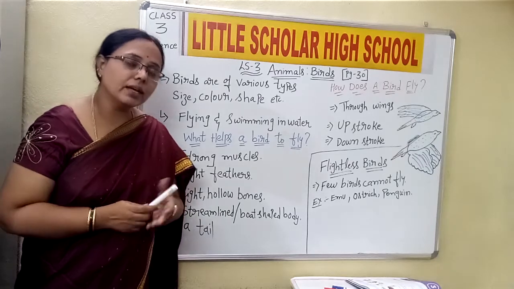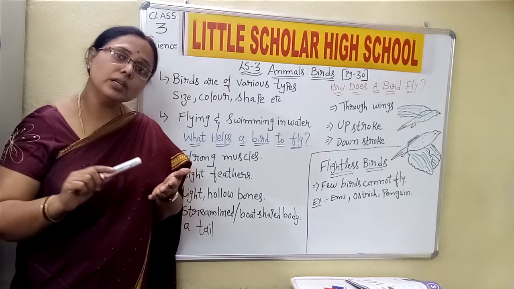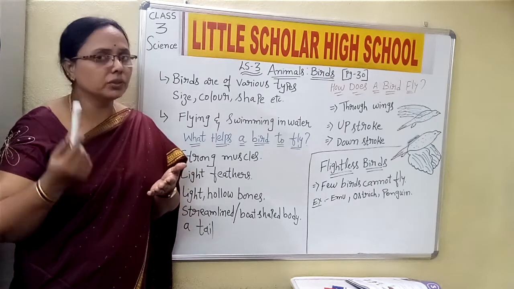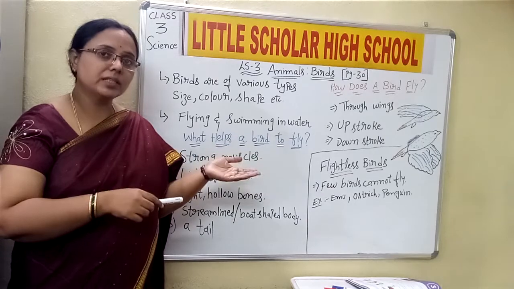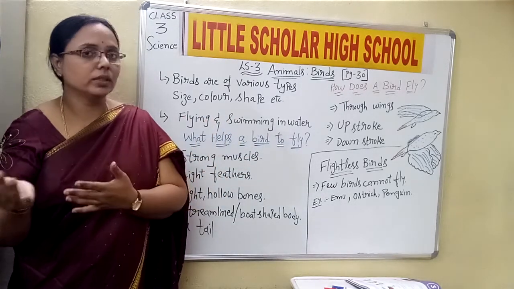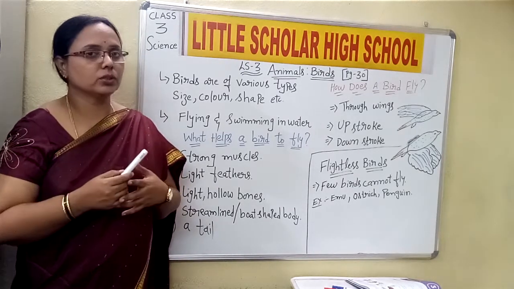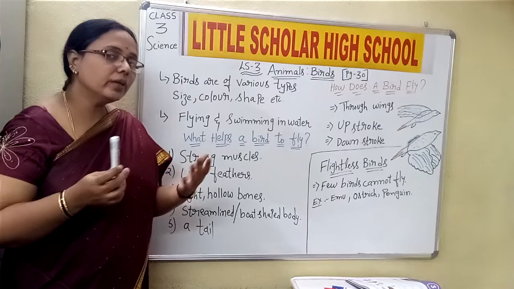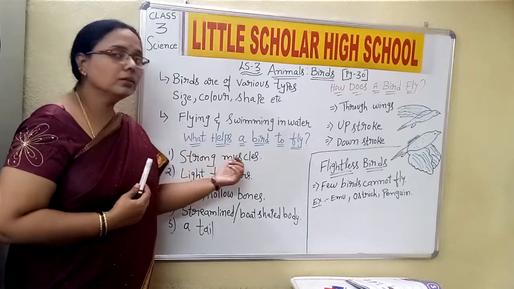Understood, children? Because they have to travel to a very large height and for a very long distance in search of food maybe, or when the climate is not good at one place, they will move from that bad weather to a very good weather. Yes or no? So for all this they need to move from one place to another. For that movement they need to fly, and to fly they require strong muscles.